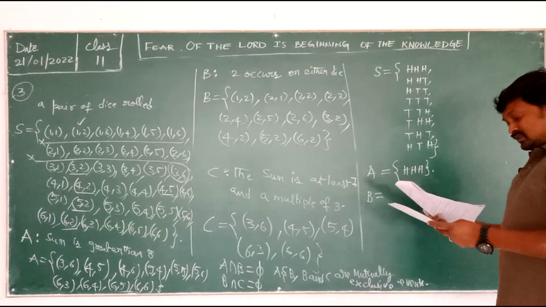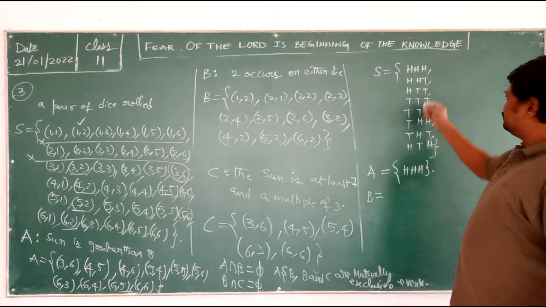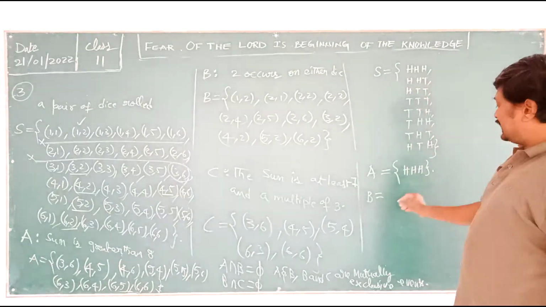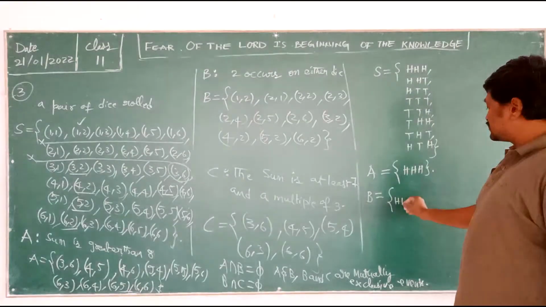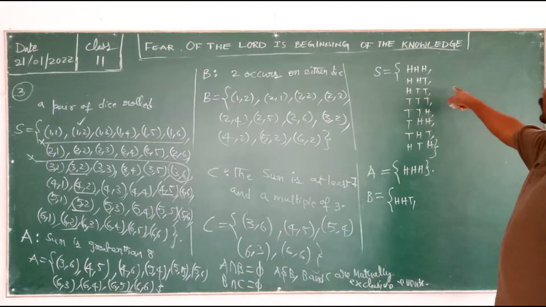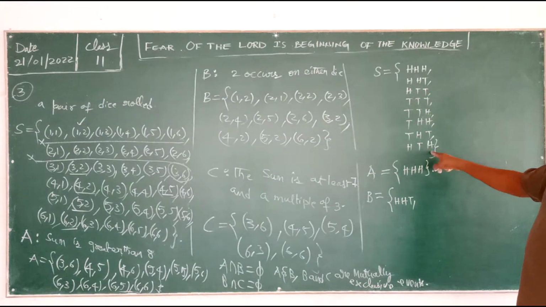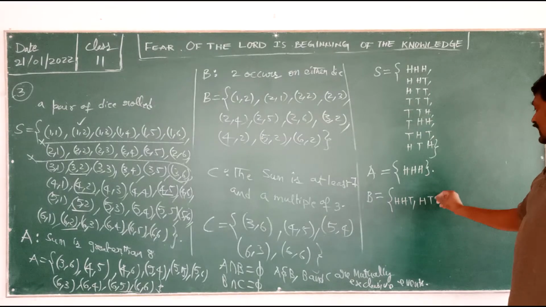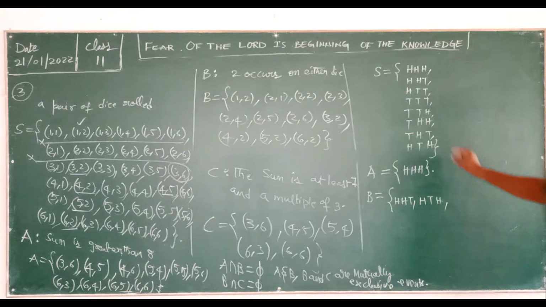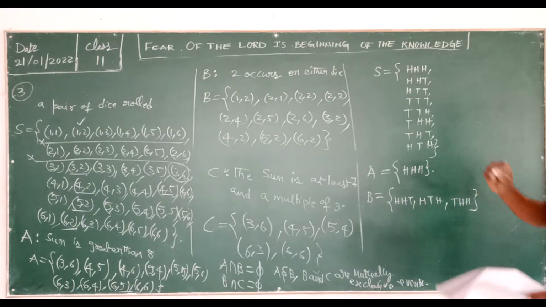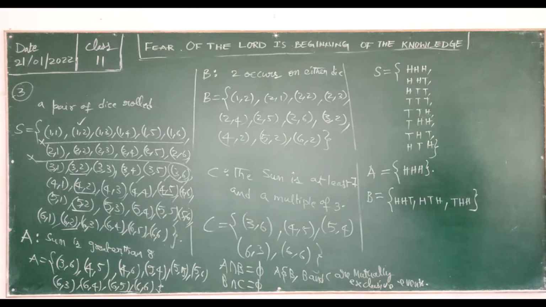All possibilities you have to write. HHT. Again, anywhere 2 heads, 1 tail, so HTH. And any other place with 2 heads, 1 tail, here THH. So 3 elements you are going to get for that.